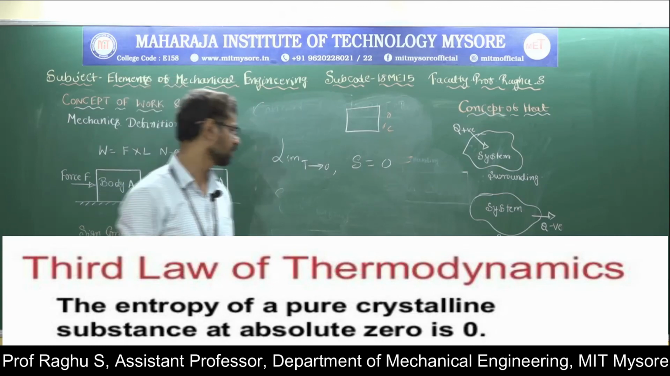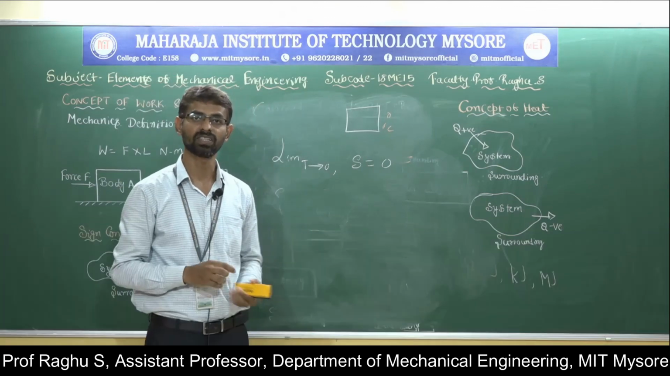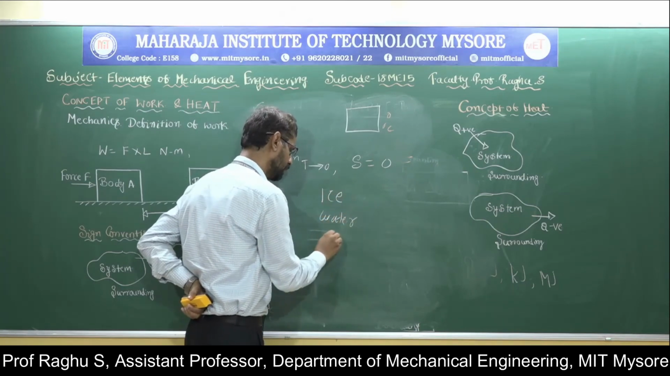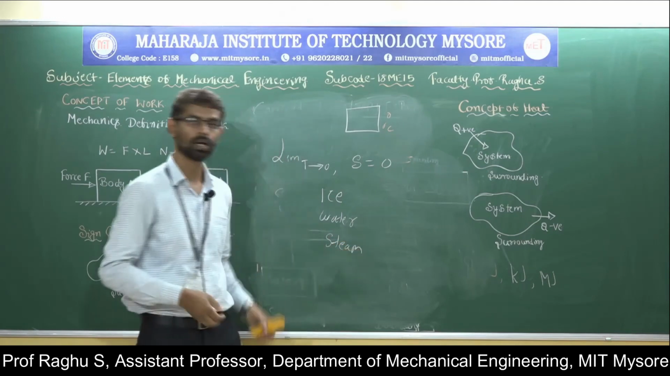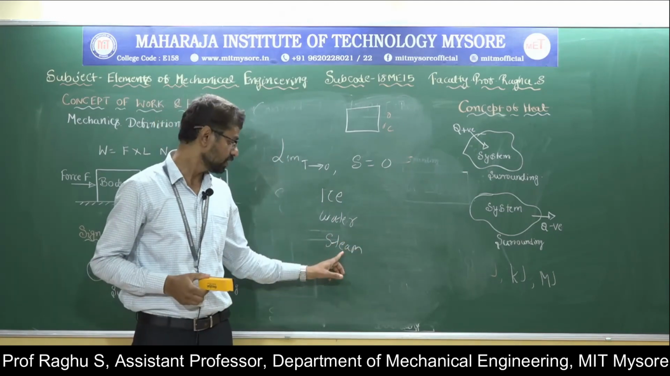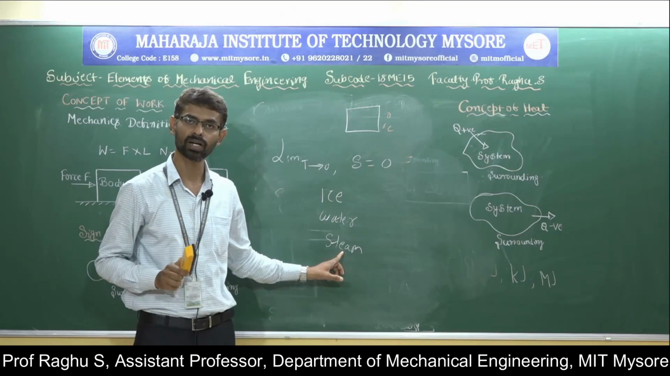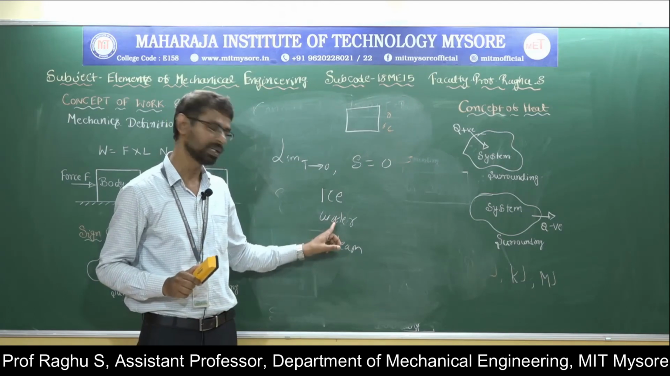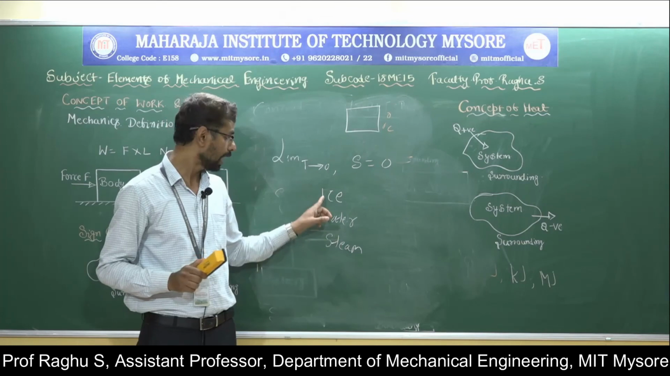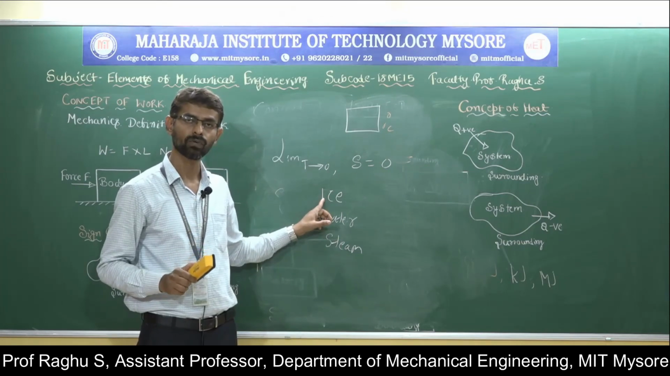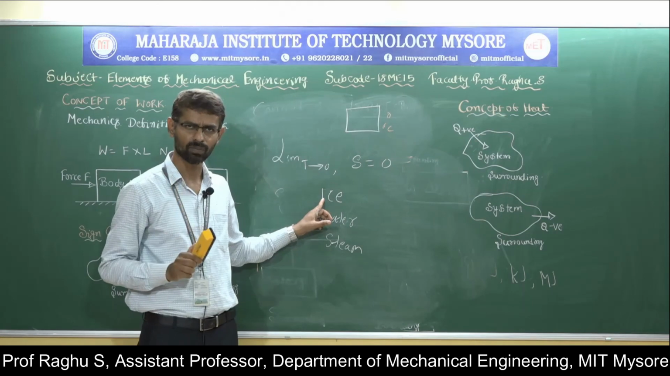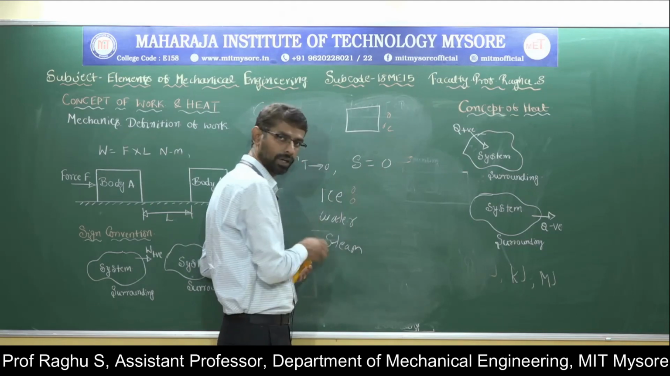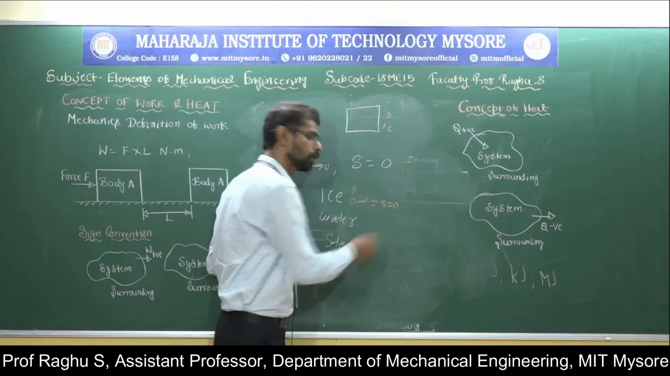The best example, consider water. We know water exists in three states: ice, liquid state as water, and gaseous state as steam. Already we have discussed that the gaseous state has high disorderness, which means high entropy. Water compared to steam has less disorderness. And ice is the solid substance, so here disorderness is very minimum. Suppose the ice temperature is at exactly 0, then the entropy is also equal to 0.